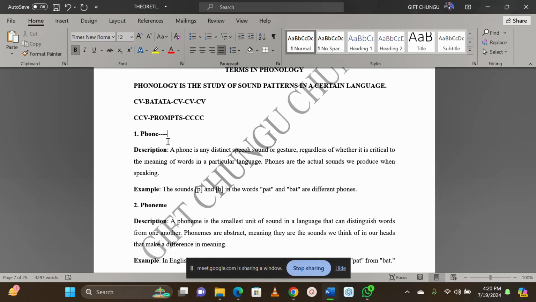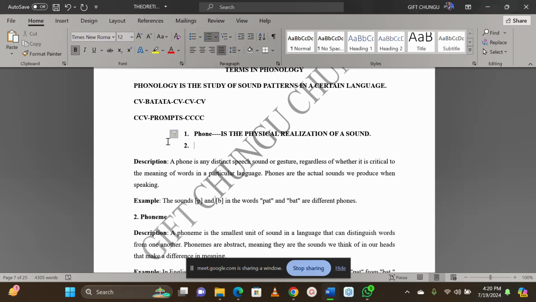I will say a phone is the physical realization of a sound. Are we together? Each and every sound is going to be realized physically. When you are pronouncing a certain sound and we put it in these brackets, I am telling you that it is a phone, which is a sound.